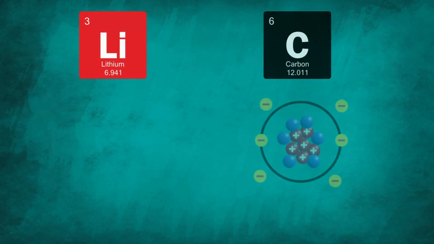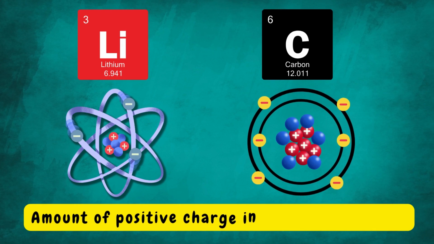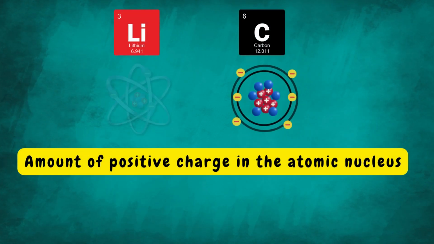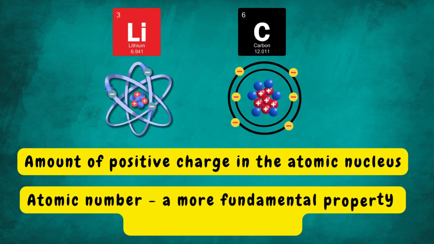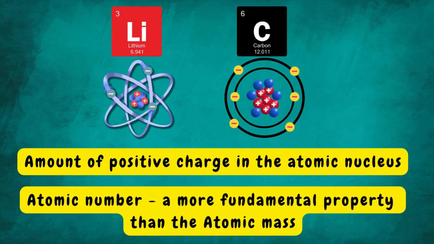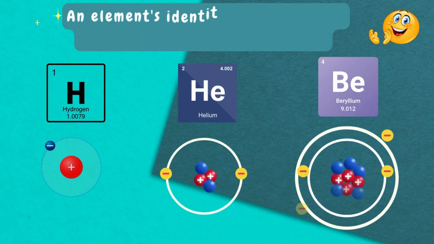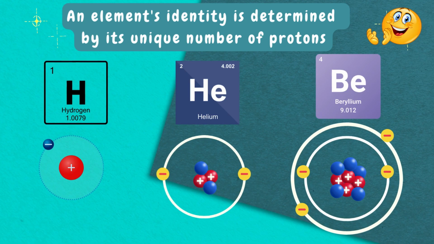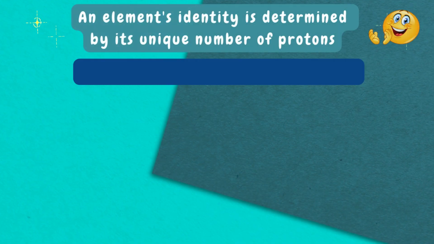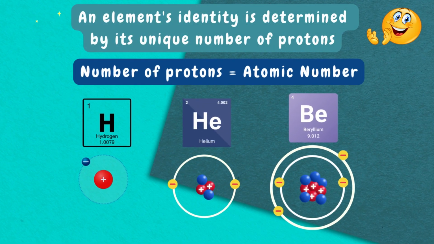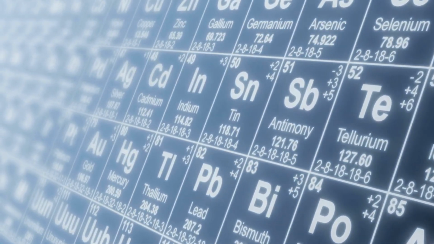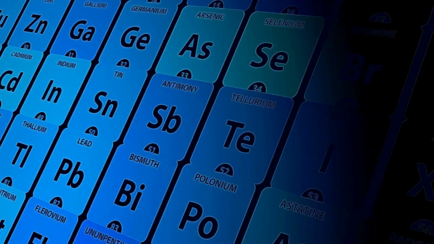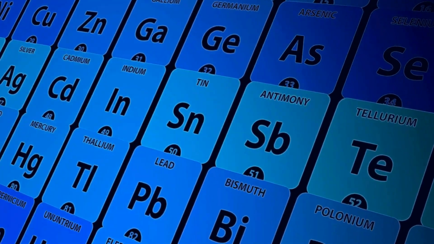Moseley's groundbreaking work demonstrated that the amount of positive charge in an atom's nucleus, which is the element's atomic number, is a more fundamental property than the atomic mass. Essentially, he established that an element's identity is determined by its unique number of protons or its atomic number. Therefore, it was more logical to arrange the elements by their atomic numbers rather than their atomic masses.